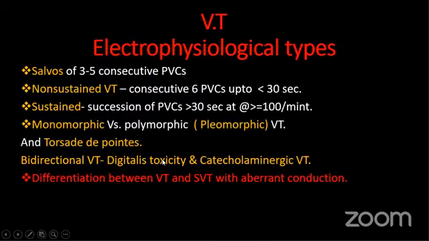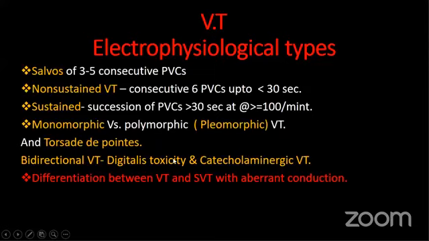So VT electrophysiological types, Smita already mentioned. If there are 3 to 5 consecutive PVCs, that is called salvos, non-sustained VT. If it is less than 30 seconds, it is non-sustained, and sustained VT if it is more than 30 seconds. There is polymorphic and monomorphic VT and torsades de pointes. Torsades de pointes is actually included in VT electrophysiologically, but it behaves like VF, meaning hemodynamically it produces features like ventricular fibrillation, but electrophysiologically it is VT.